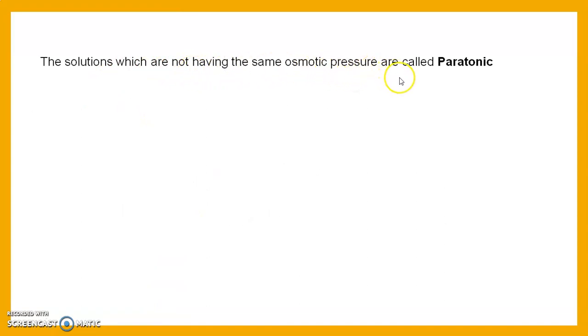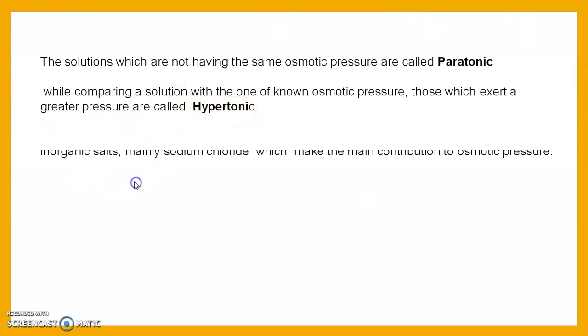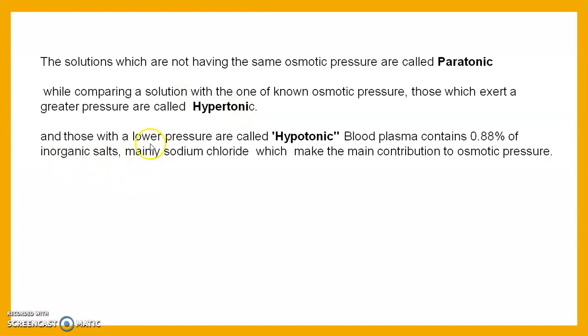They have different osmotic pressure and are called paratonic solutions. A solution exerting a greater pressure is called a hypertonic solution. That means above the isotonic, it is called hypertonic solution. And one with a lower pressure than the normal isotonic is called a hypotonic solution.